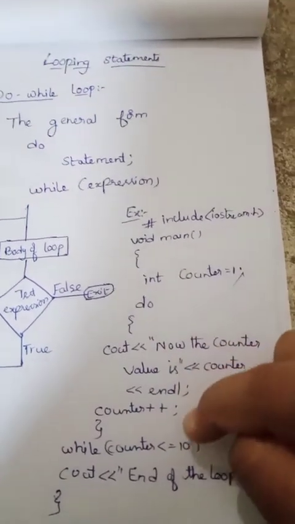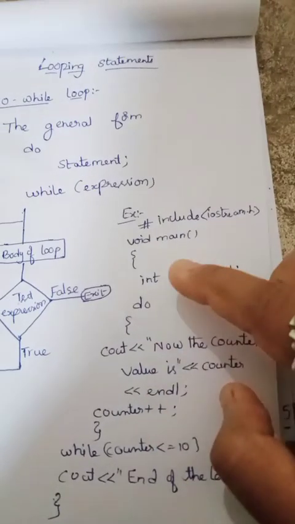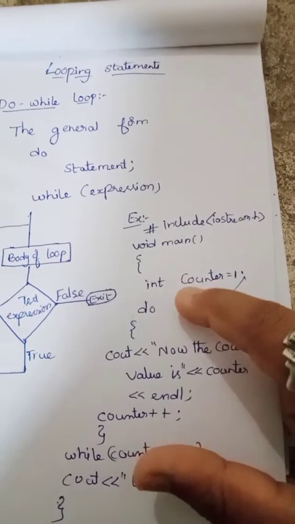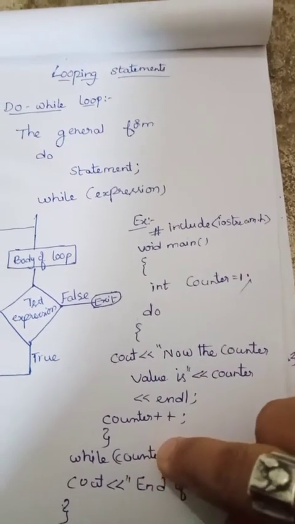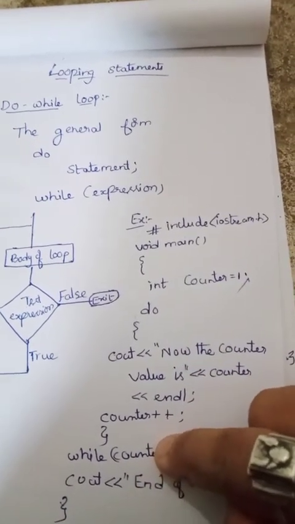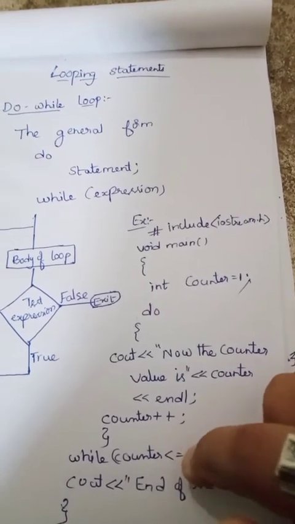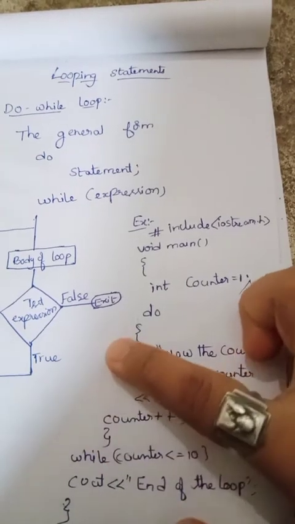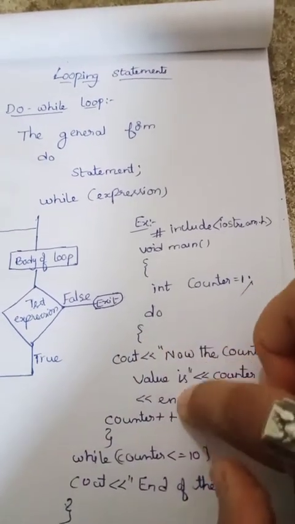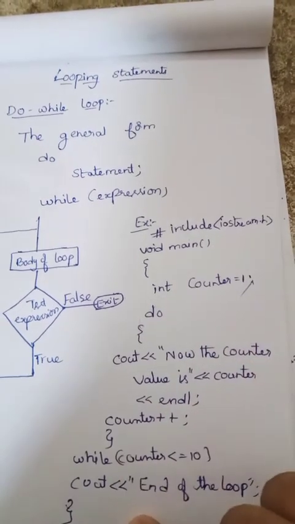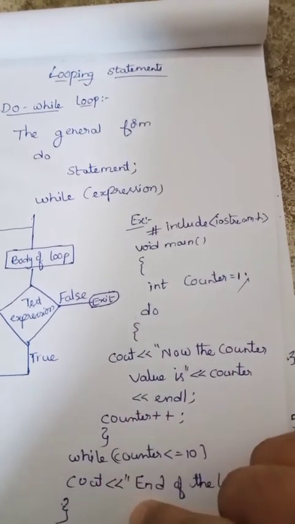Here see here. First of all, it checks the expression. If it is true, then it automatically goes to here and prints. And if it is false, then automatically it comes out of the loop.